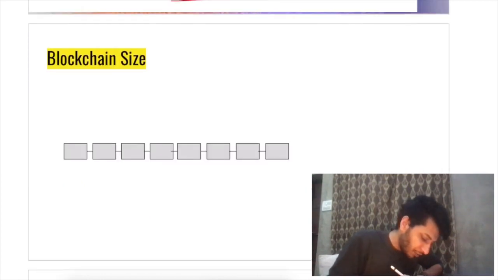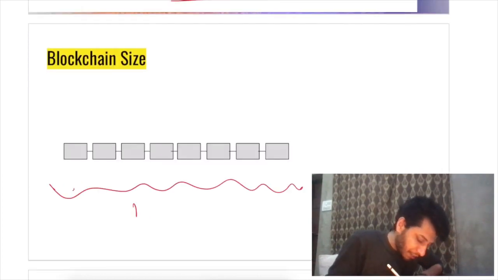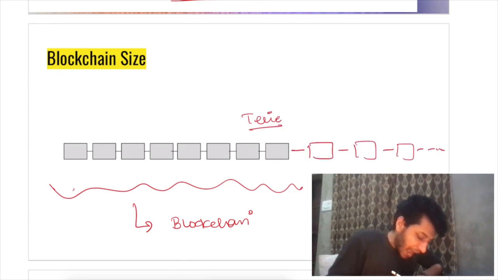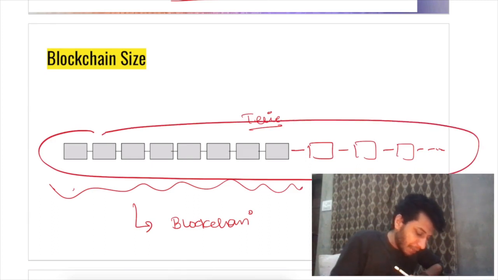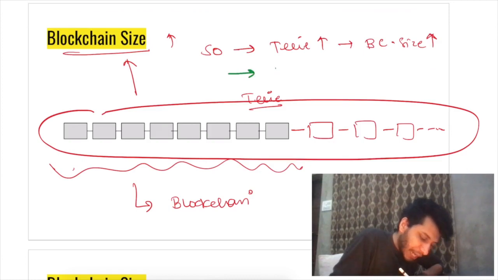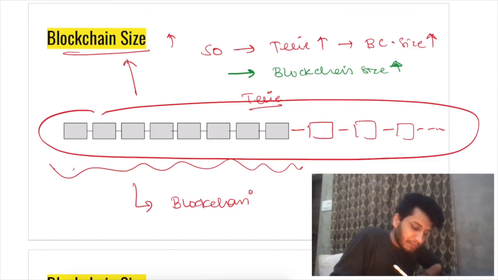So let's look into this diagram. This is my little representation of a blockchain. And we all know time passes, and as time passes, more and more blocks get added to it. As more and more blocks get added, the blockchain size will increase, right? So we now know that blockchain size increases with time, right?